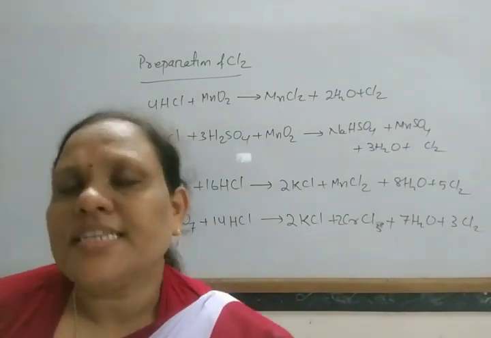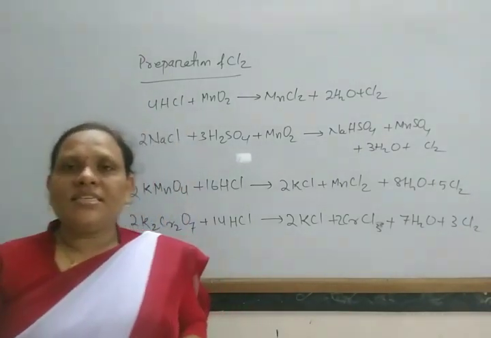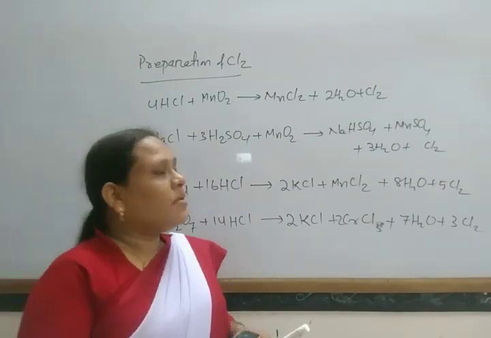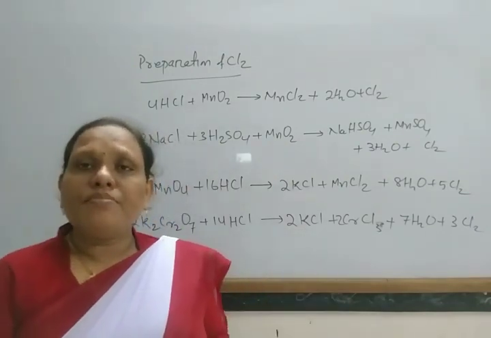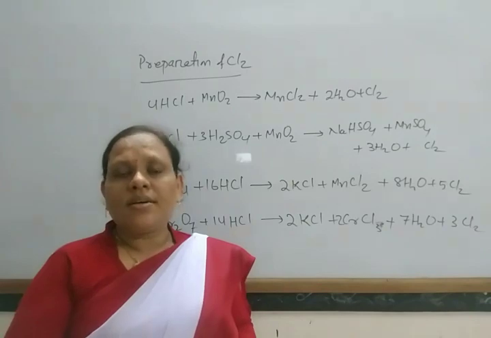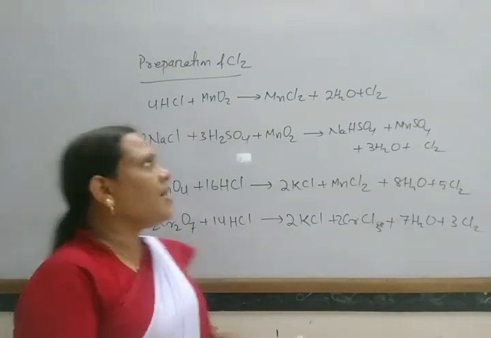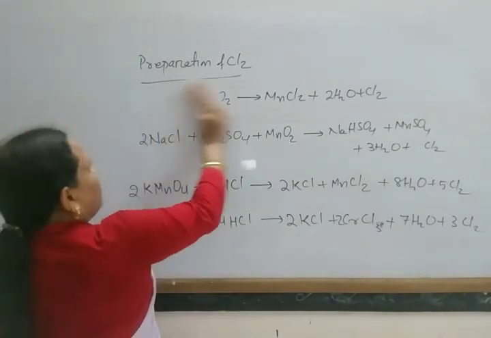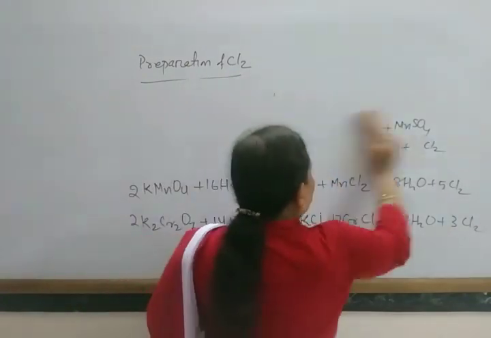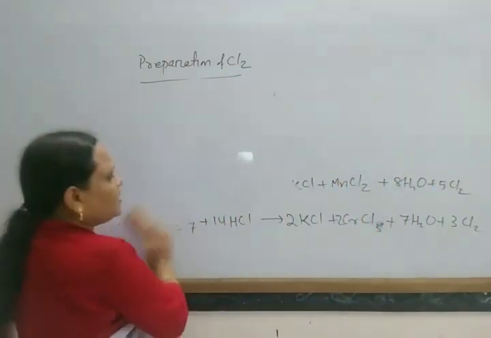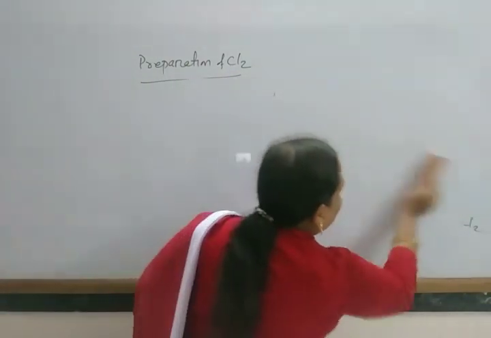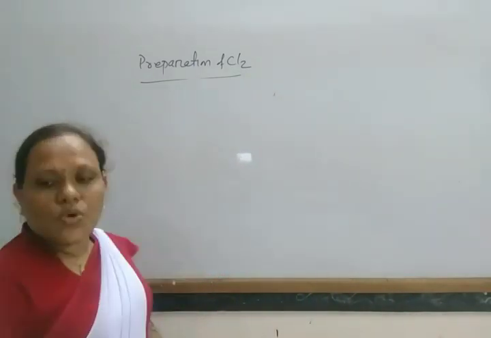On an industrial scale, chlorine gas is prepared by Deacon's process or by Downs process. In Downs process, chlorine gas is prepared by the electrolysis of a saturated solution of sodium chloride.